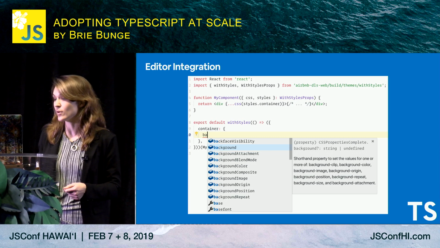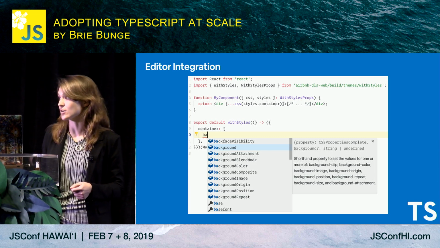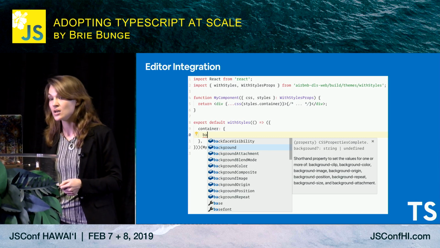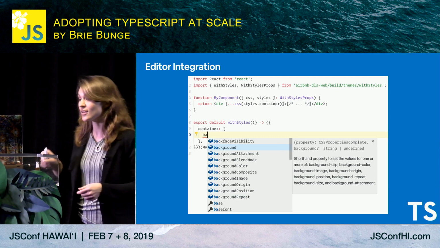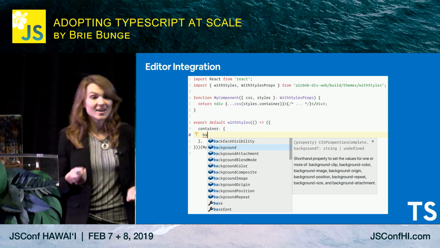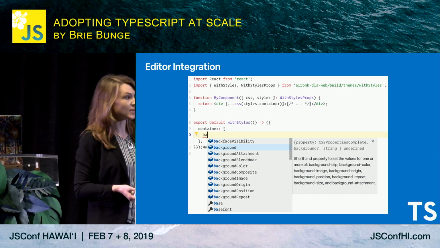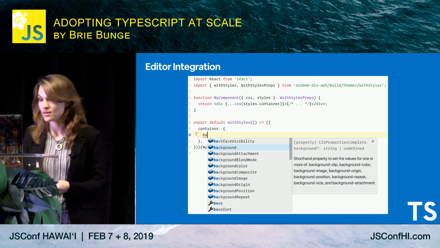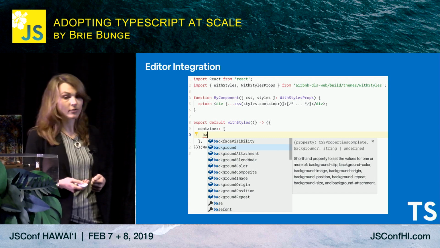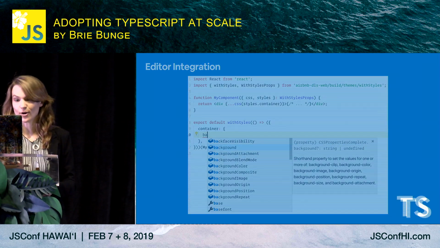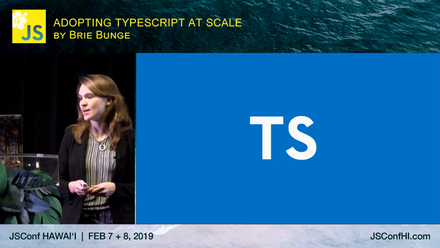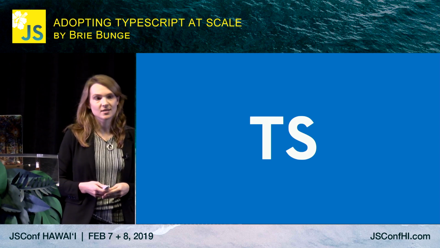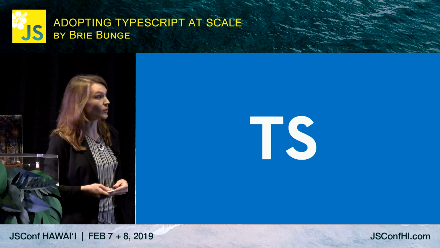In this example, we've hooked up the type for our with styles React higher-order component, so we get autocomplete for the hundreds of CSS properties it accepts, including inline documentation. Amazing. I didn't have to flip back and forth to the docs pages. I got all of this in my editor. With types throughout our code, we can do more as it's being authored. This just scratches the surface of what TypeScript is capable of, but gives you a sense of the kind of errors it can help catch and the tooling it enables.